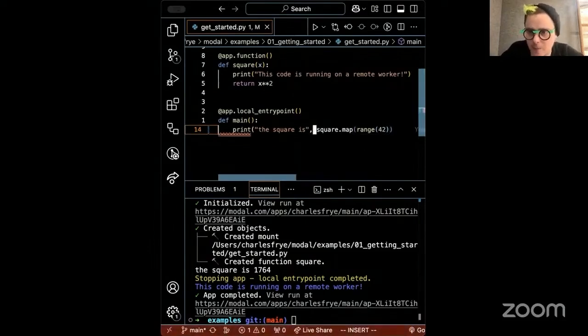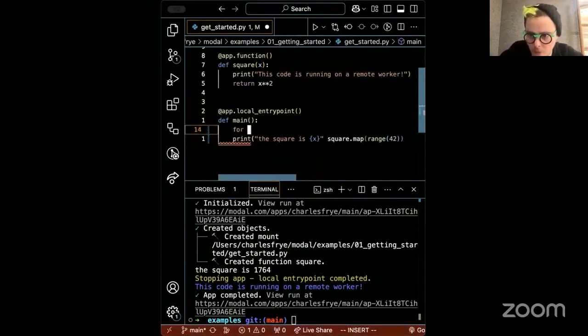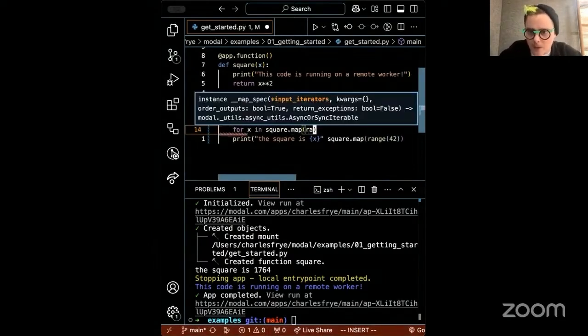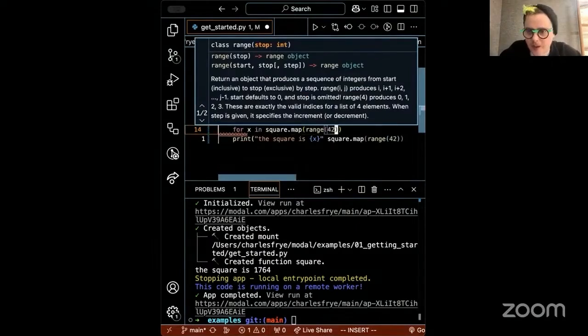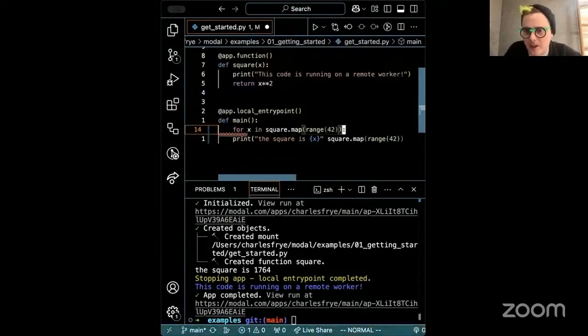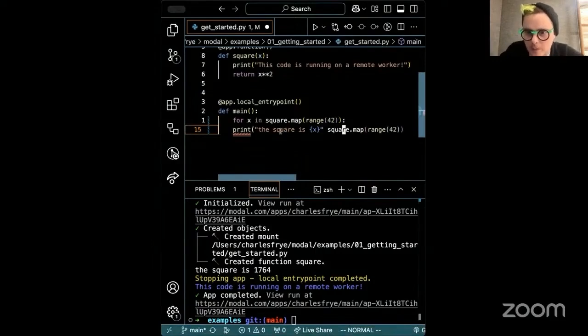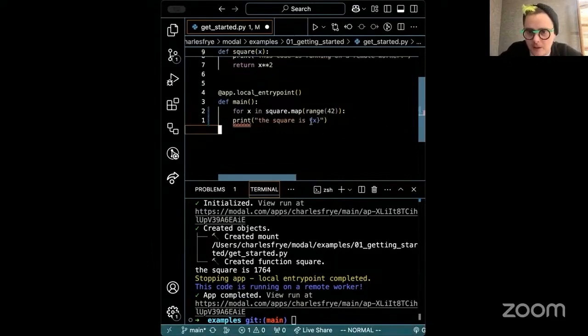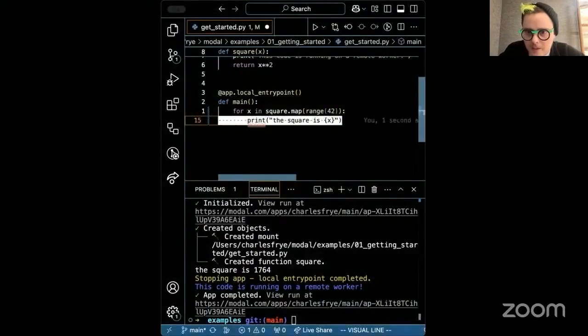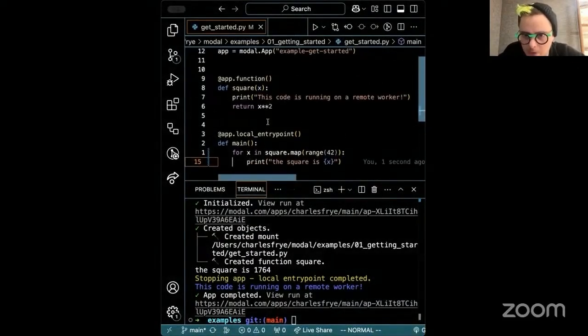So let's print the square is X. Let's make this a for loop: for X in square.map(range(42)). So now I'm saying I want to run this function a bunch of times, this function that runs on Modal, and then I'm going to print the square is X. Okay, format that, move it over. All right, print the square is X, blah, blah, blah.